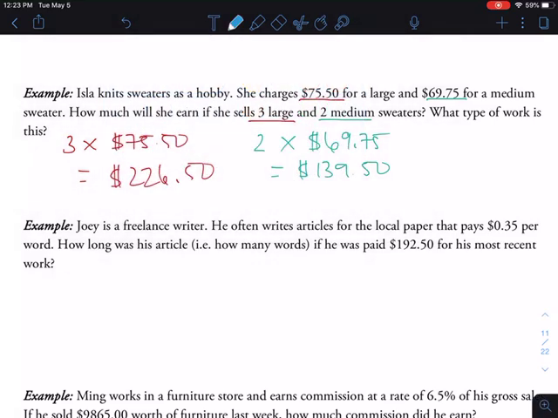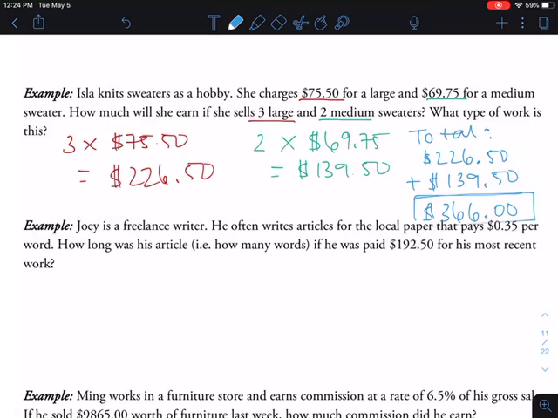And then to find a total, we're just going to add it up, right? So we're going to add up that $226.50 plus, that does not look like a plus. Let's try that again. There we go, plus $139.50. And that is going to give me $366 as a final answer. There we go, so that's how much she's going to earn. Okay, and we should be putting a sentence answer. I forgot to do that in the previous example, so you should go back and add a sentence answer. My bad.